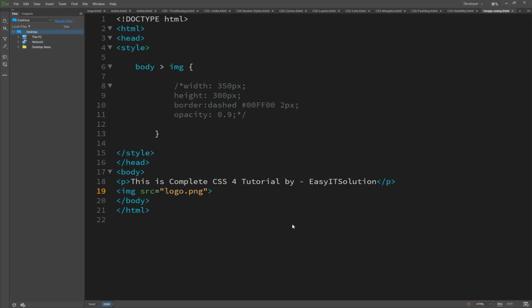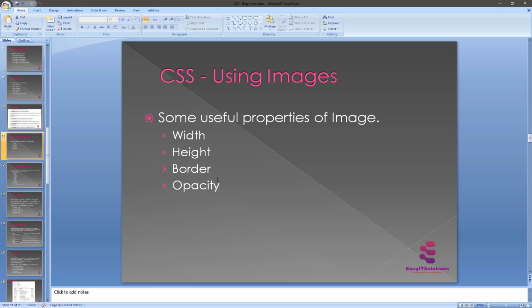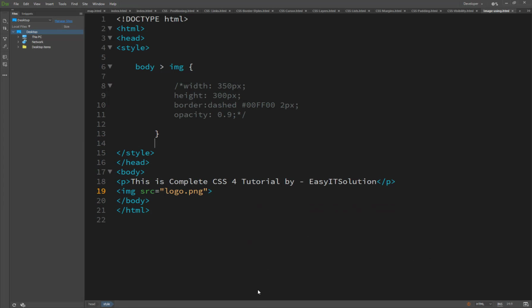First of all, we see the width. With the width property, I have used a child selector here: image is a child of the body. Inside the body, we are controlling the image tag img.